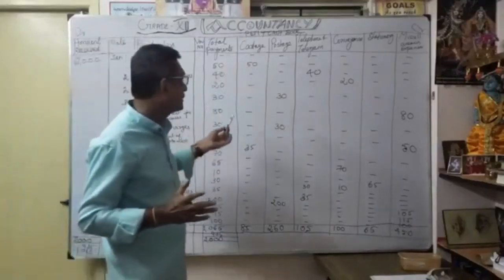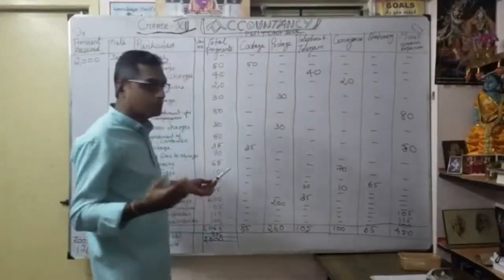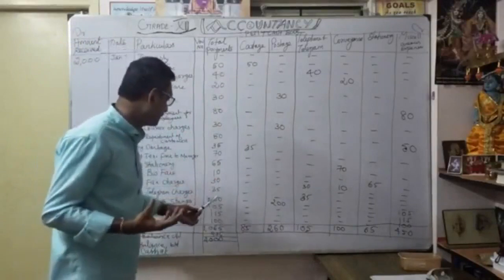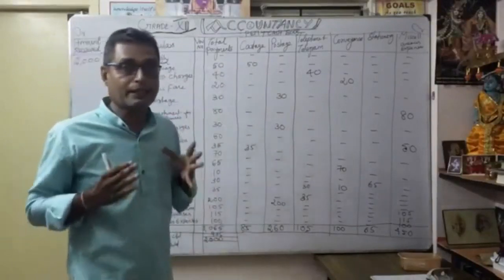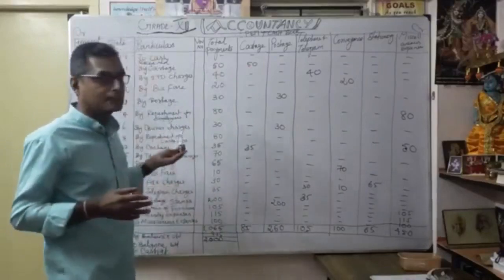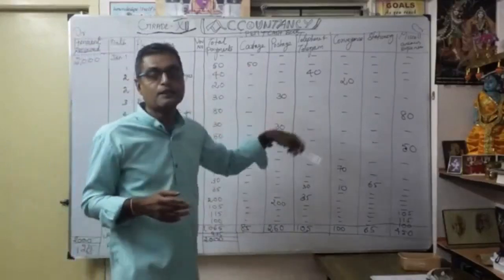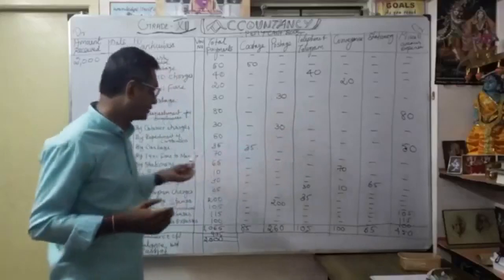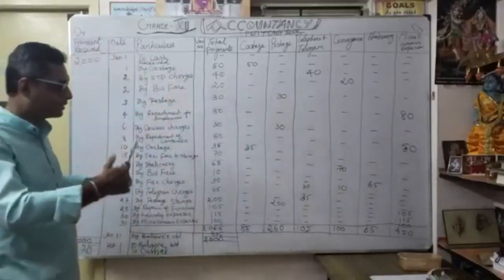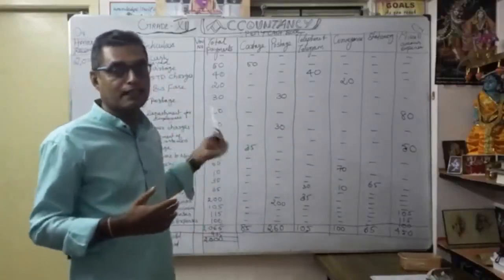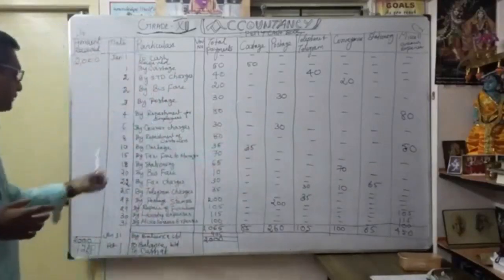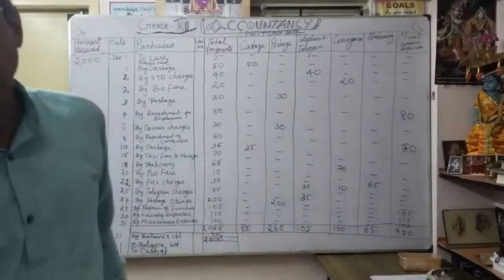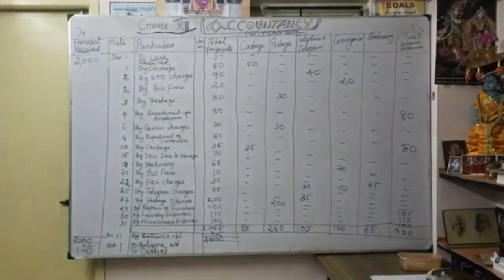Now you see here, all the amounts, mostly the maximum is 200 rupees. That's why for smaller amounts, you want to maintain a petty cash book. Okay, now we're going to discuss how ledger posting is done for the petty cash book. Okay, now this is the petty cash book. The next one is how the transaction is done in the ledger and petty cash book. Okay, now just to see the format. Okay, now moving on to the ledger posting for the petty cash book.